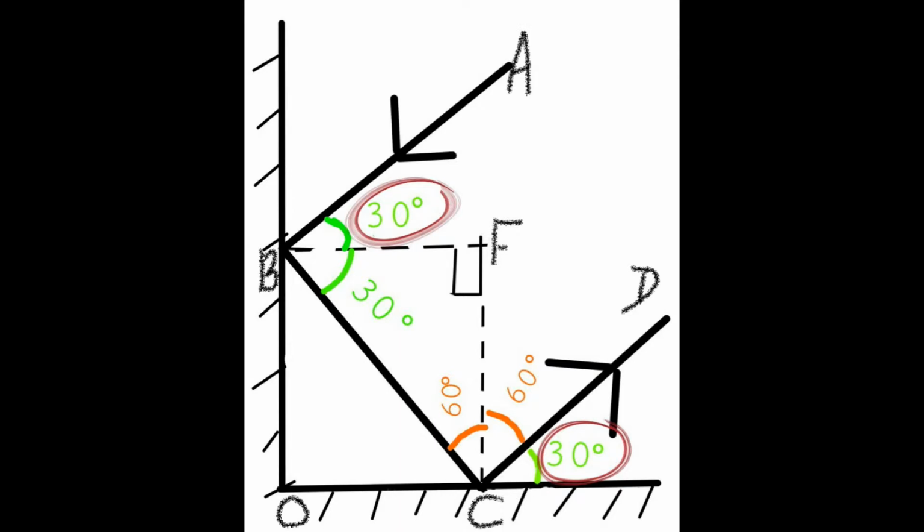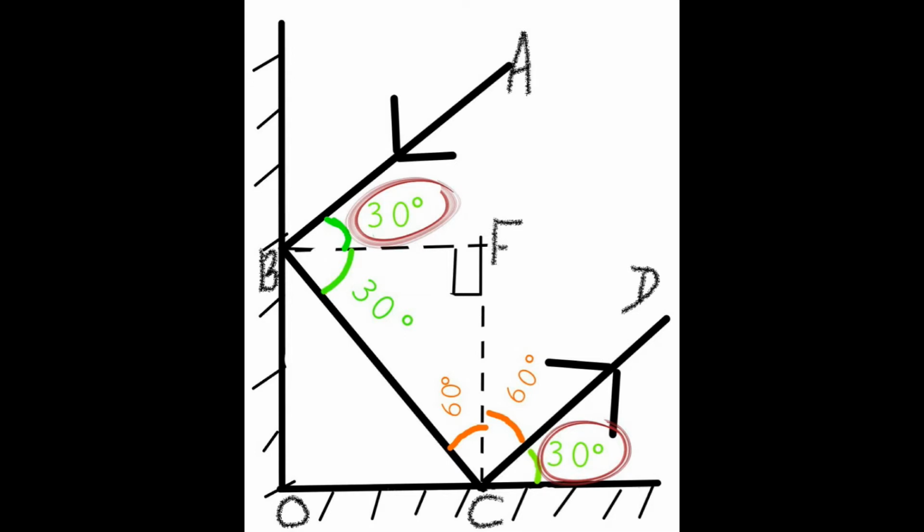The ray BC becomes the incident ray to the other mirror. Now we see that BOCF is a rectangle. So we get BFC as a right-angled triangle in which angle B is 30 degrees and angle F is 90 degrees. Therefore, angle C will be 60 degrees.